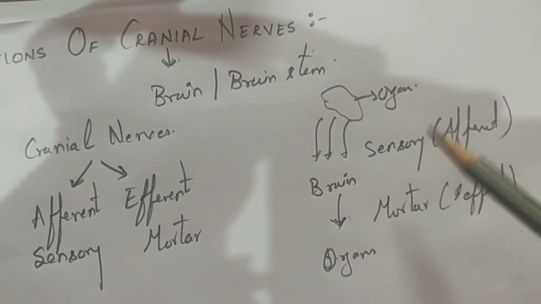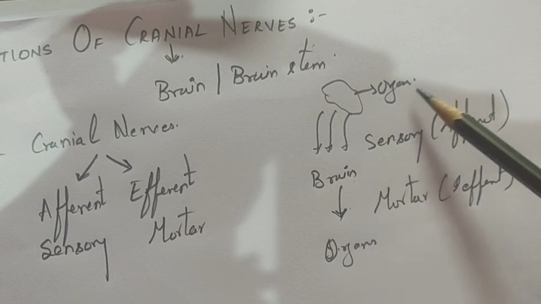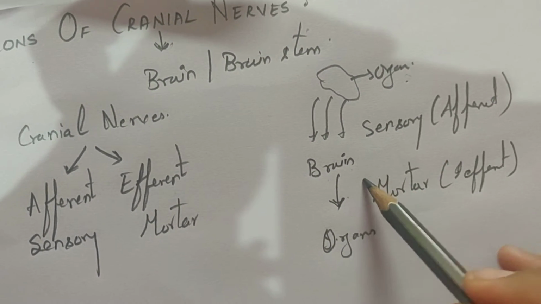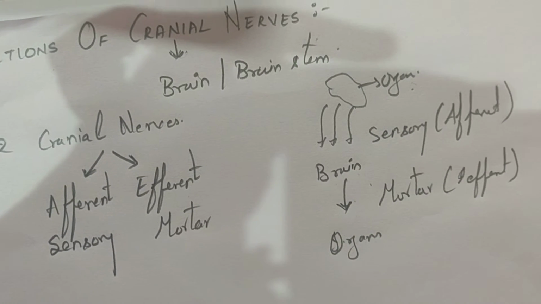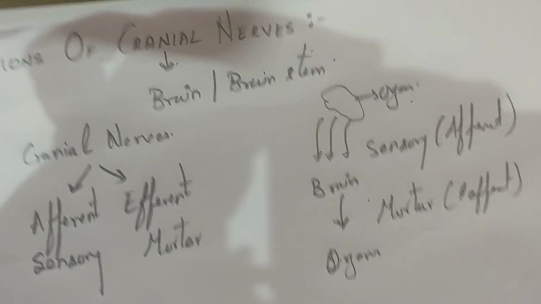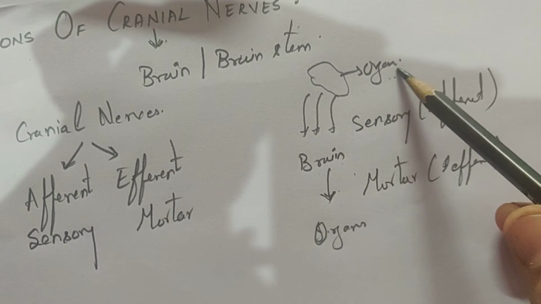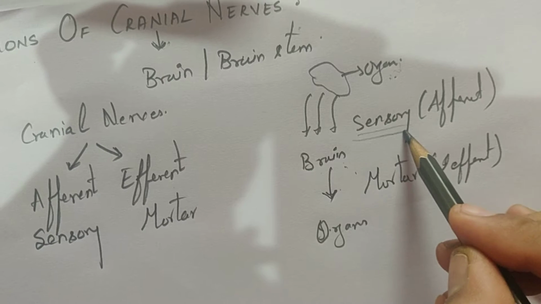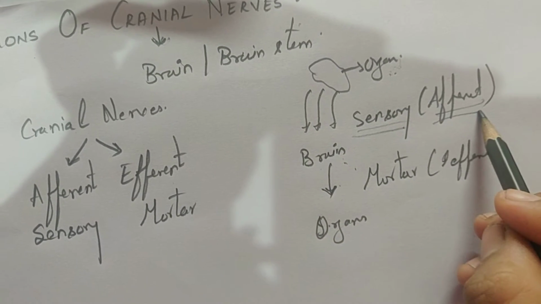Okay guys, when there is carrying of information from organs to the brain, from different organs, from the legs, from the hands, from the heart, kidneys, whatever that might be, then it is known as sensory or afferent.